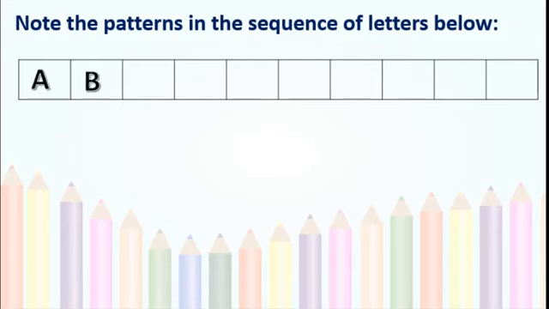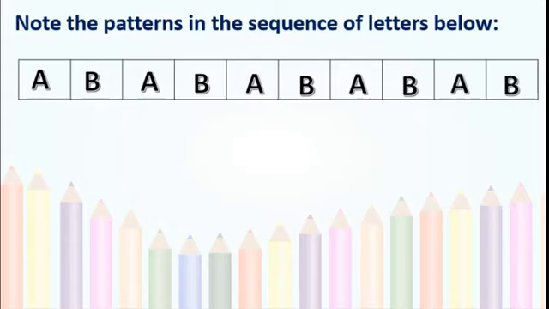Then this is B. Again A, B. Again A, again B, A, then again B. Yes, dear students, here in this table we have made the pattern using the letters A and B. How is the pattern?